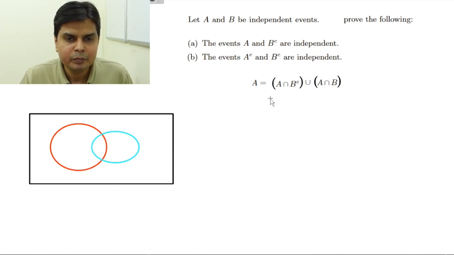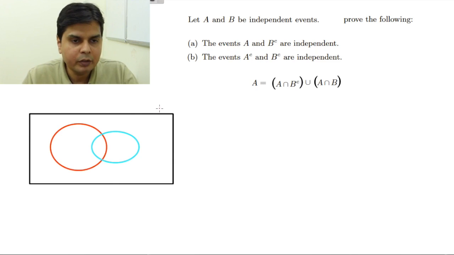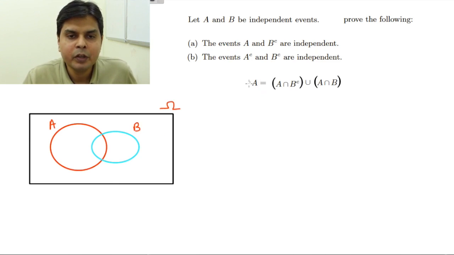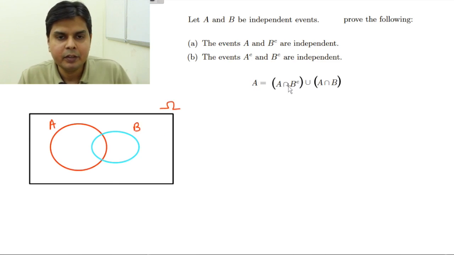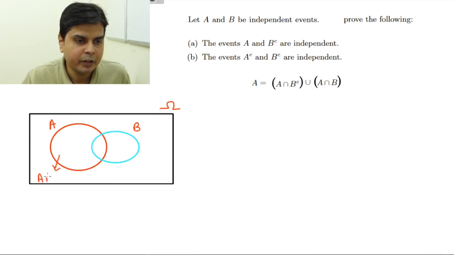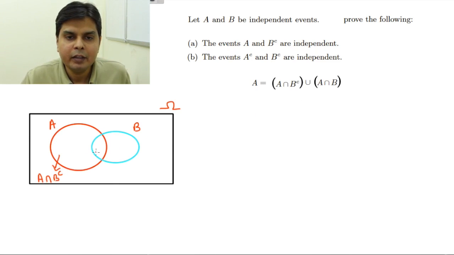I will give you a mathematical answer. You see, this is my sample space. Let's call this my event A, and let's call this event B. Now I can write A as A intersection B complement union A intersection B. A intersection B complement will be this portion, because this is A and this is B, so this is B complement, and A intersection B is this.